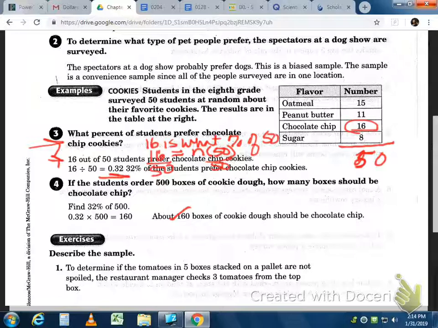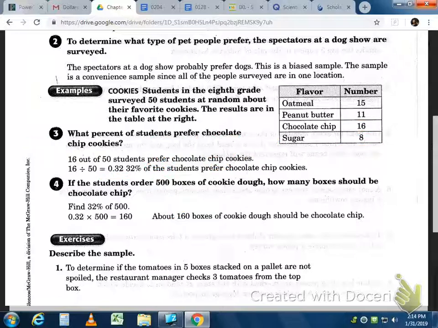Dylan, can we do a proportion? You can. Let's do a proportion with that. So we do fraction bar, equal sign, fraction bar, 100 on the bottom right. Do we know the percentage? No, that's your n. Do we have an of number? Yes, 50. 50 goes on the bottom left, and the other number would be 16.